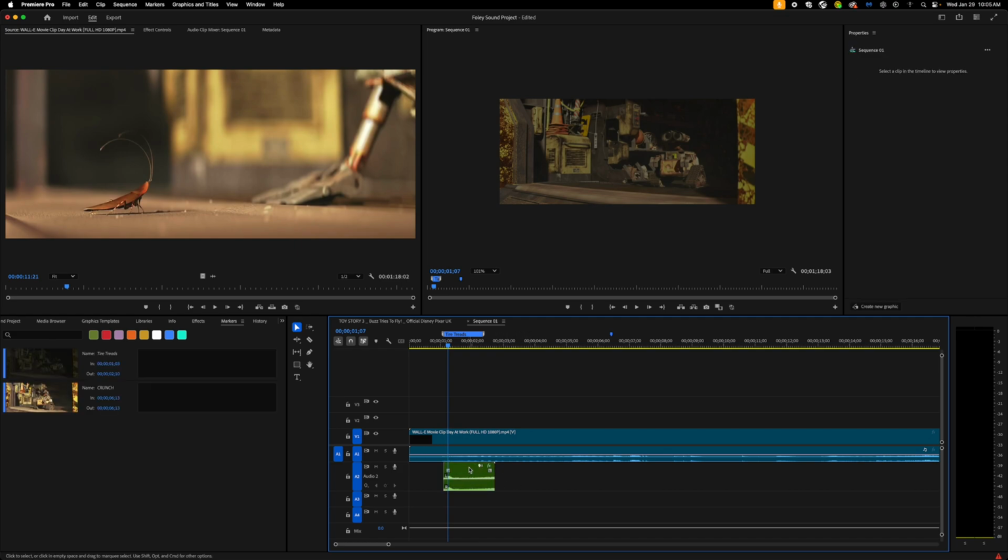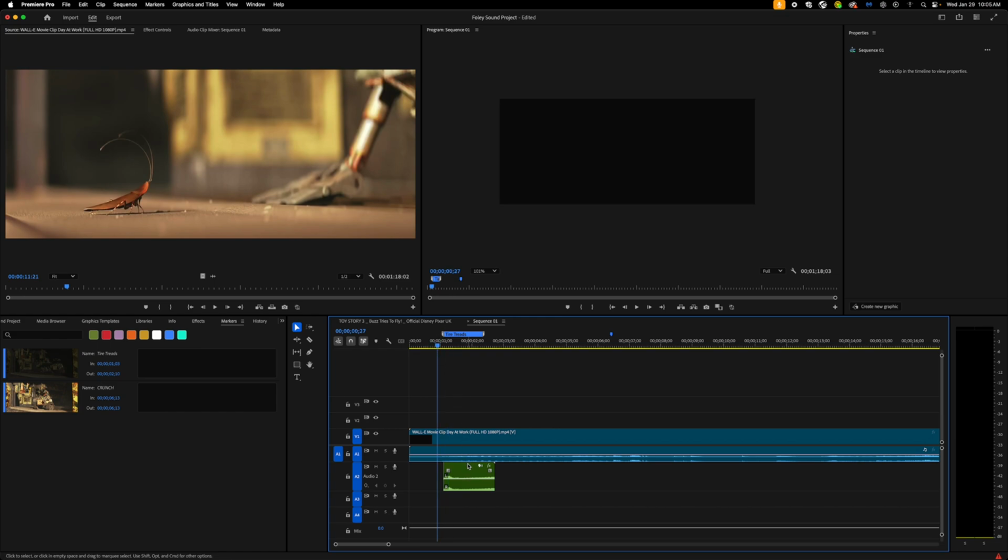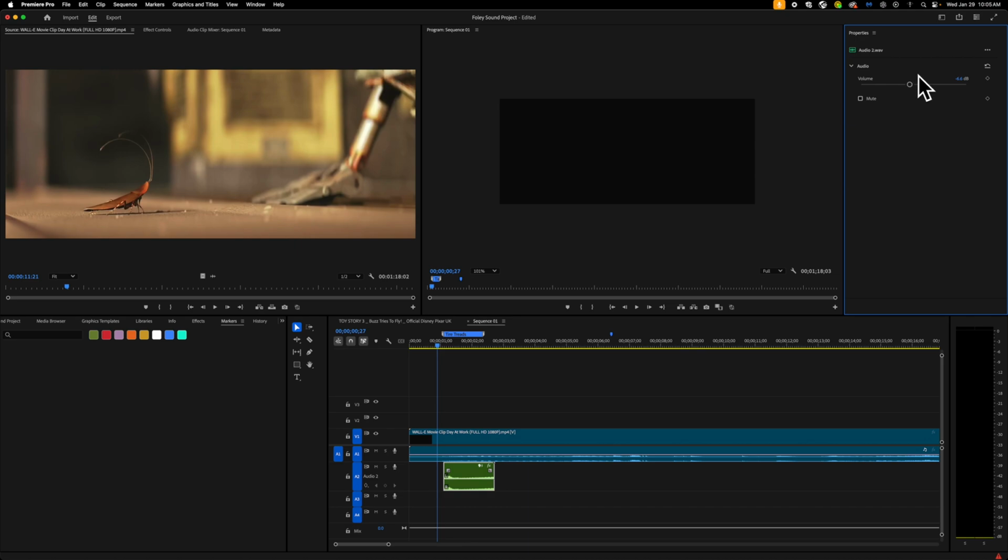And if you're using Adobe Premiere 2025, it actually has a new feature where you can click on this and the volume just appears right here. And you can see the volume meter here, or you can just click mute like that. So that can be really helpful for adjusting that.